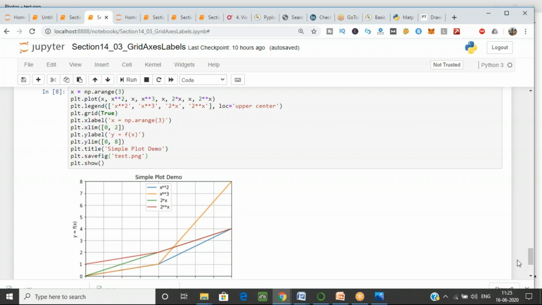And okay, Vishakha, what is xlim and ylim? Okay, I'll explain xlim. Xlim is the function we use to provide where your axis should start, the starting point and the ending point, because we have seen the various space before the x-axis, before 0 and after 2. So I just want to trim that value. I want my x-axis to start from 0 and end at 2. So you can use the xlim function for that, and you have ylim, which you can use for the starting of the y-axis and the ending of the y-axis.